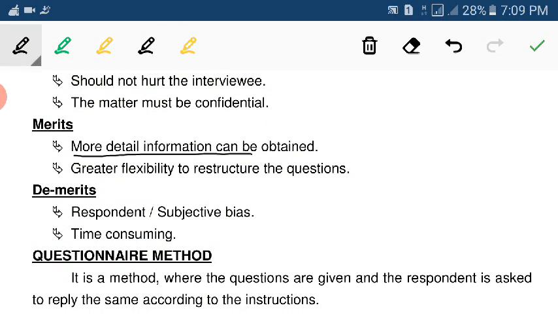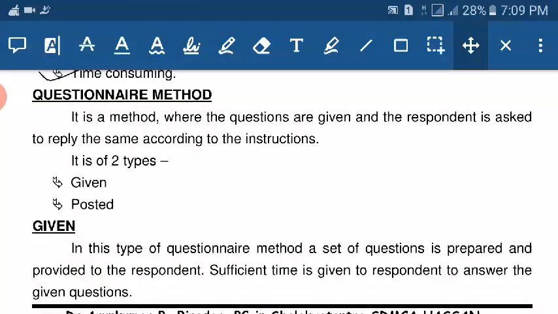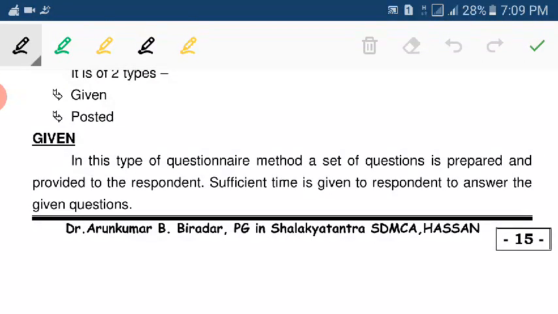Merit: more detailed information can be collected, general flexibility in the structure of the question. Then demerit: respondent and subjective bias, and it is time consuming. Questionnaire method: it is a method where the questions are given and the respondent is asked to reply to the same according to the instructions. It is of two types, given and posted.